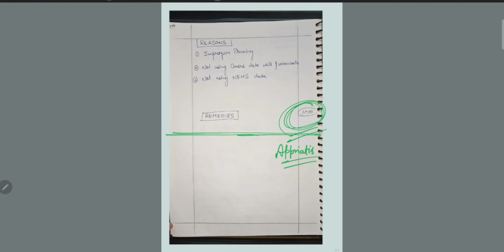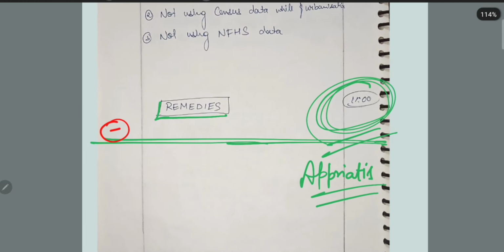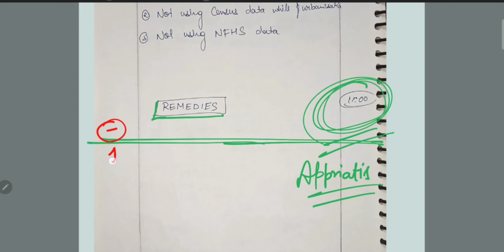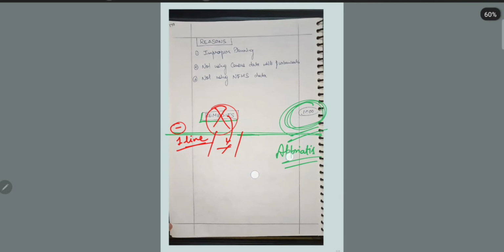But it looks like an incomplete answer. He writes here "remedies." Friends, I will suggest him never to leave an answer incomplete. What he can do is write at least one line, or else he should not write this heading at all. Either write one line, or do not write this, because it gives a negative impression.